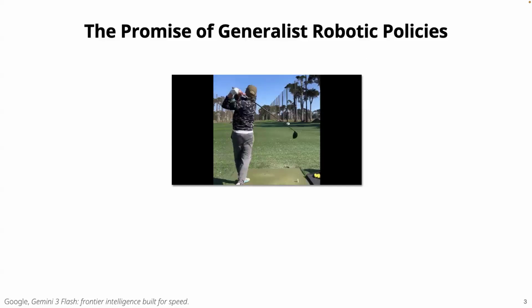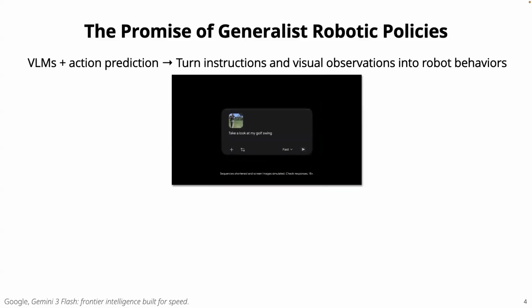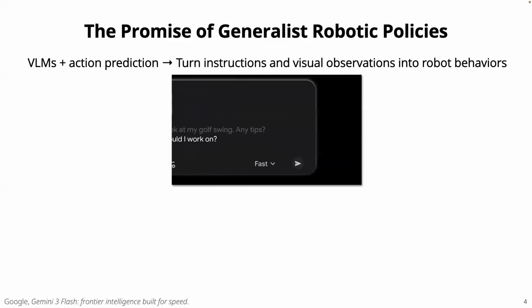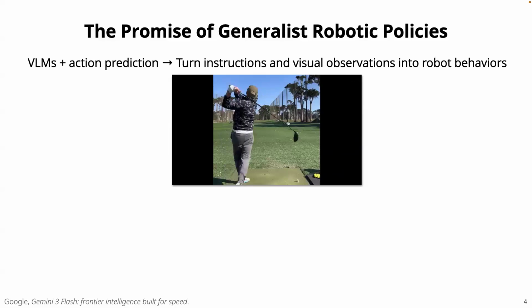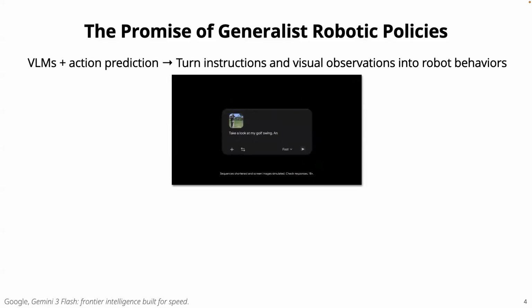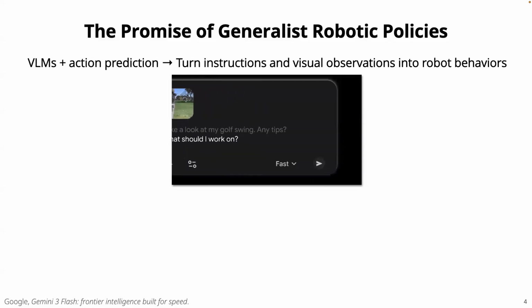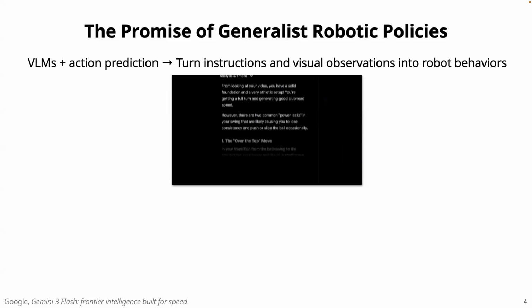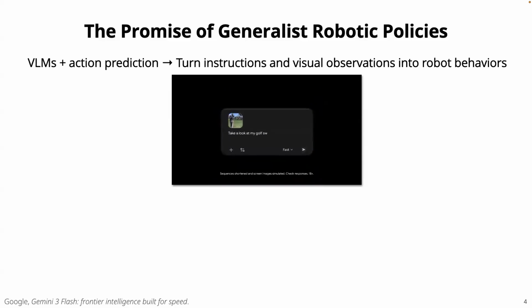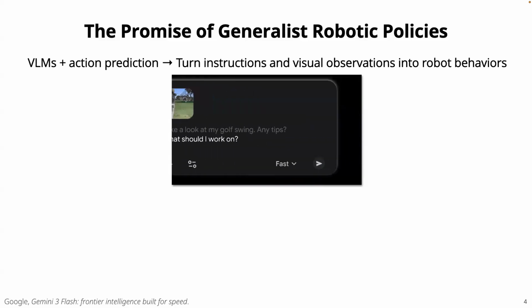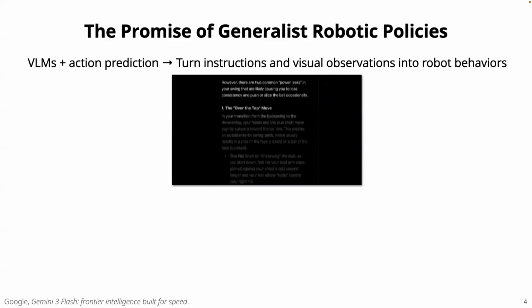Because of this, a lot of recent work tries to leverage these vision language models as a foundation to build vision language action models. It's pretty simple: we just connect the vision language model with some action prediction head, and then these systems can turn language instructions together with observations into robot behaviors.